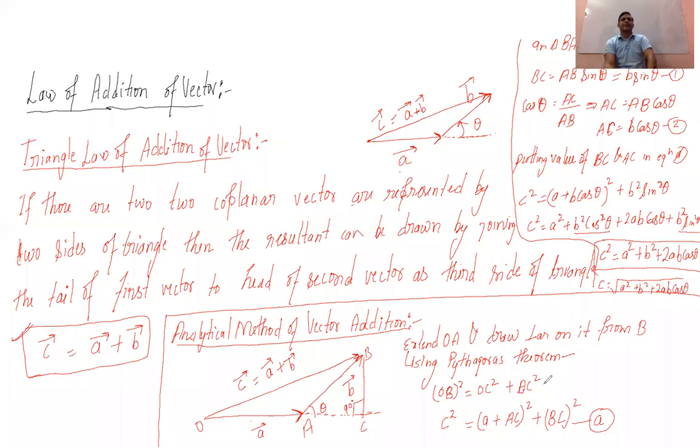Isn't it? So coming to the next page, what else can we write here? So far we have derived the formula, that C square is going to be A square plus B square plus 2AB cos theta. We have already written that the C vector is nothing but the A vector plus B vector.